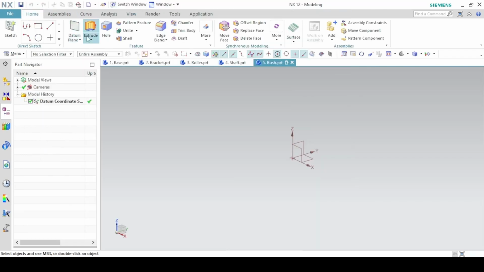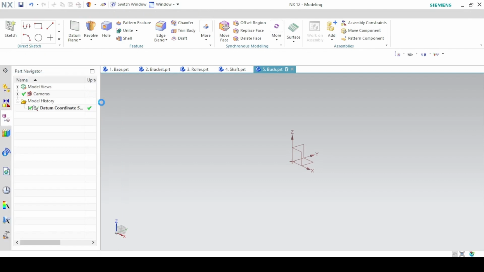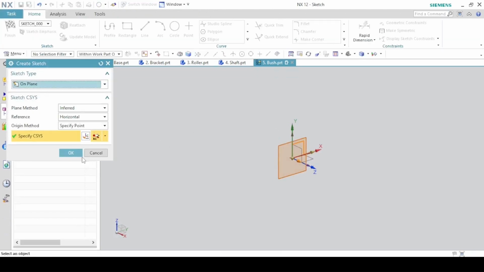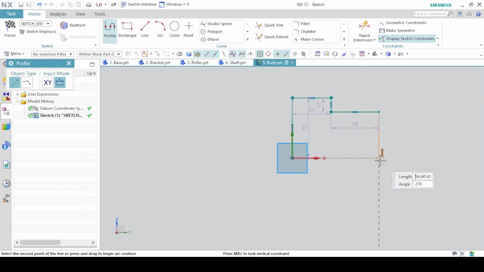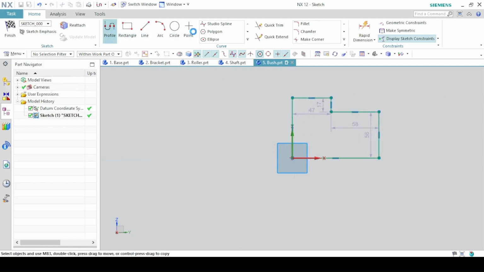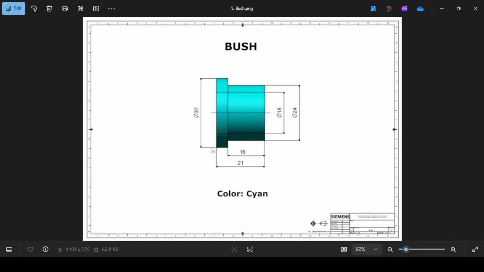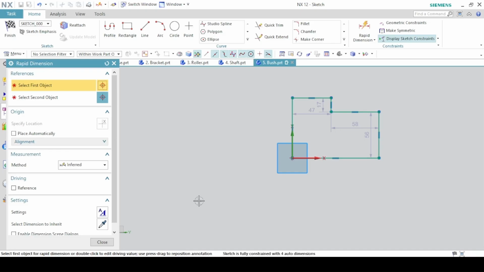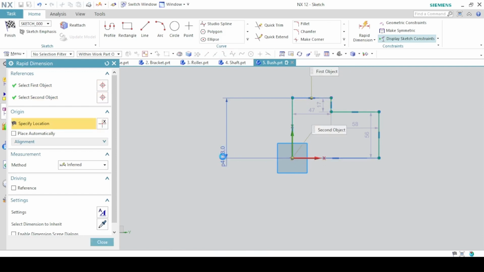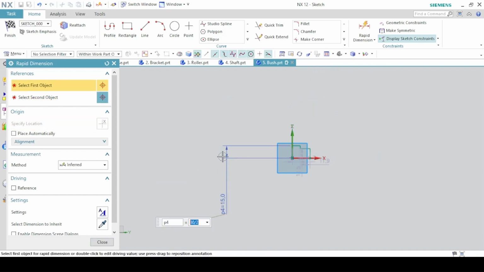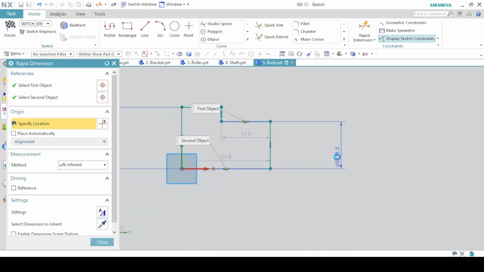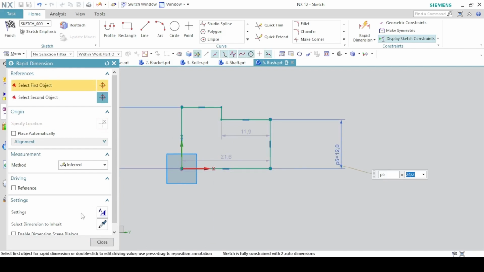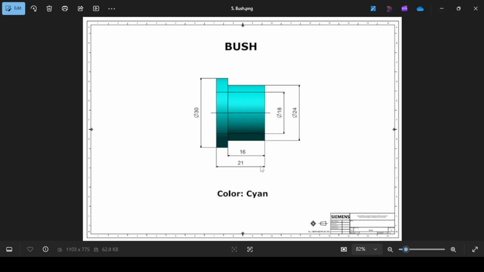You revolve on the right plane. You sketch half. Next dimension. So the full diameter here is 30. This is 24. So 30 divided by 2 because we sketched half. And 24 divided by 2. Full length 21. This is 16.